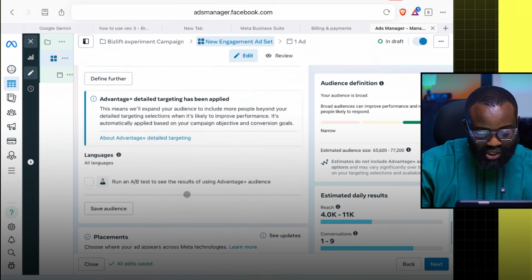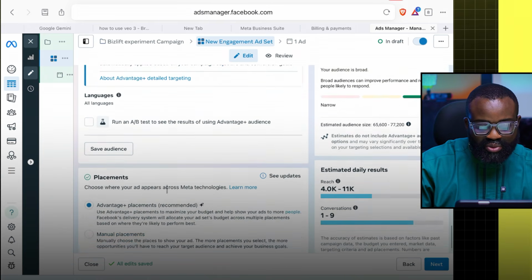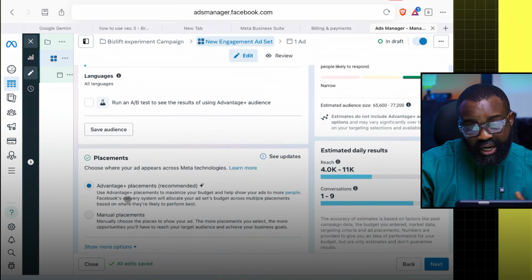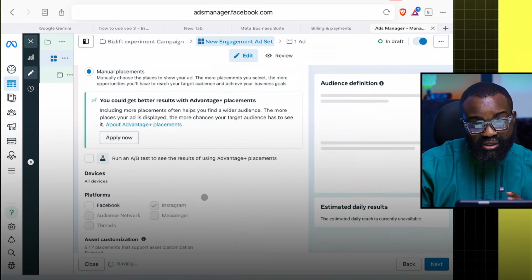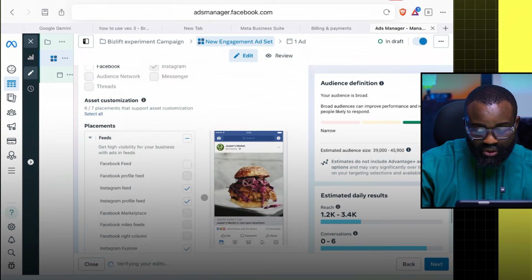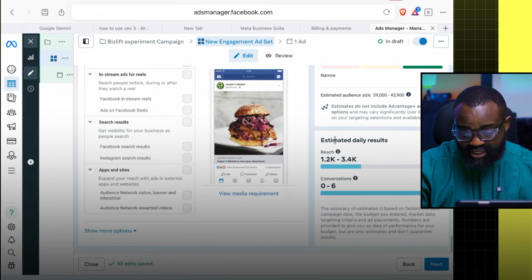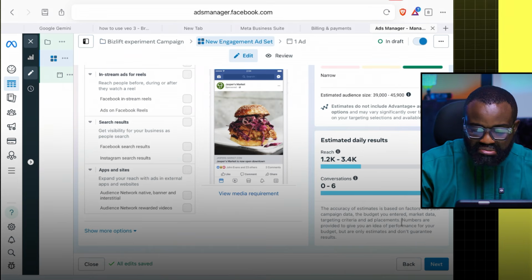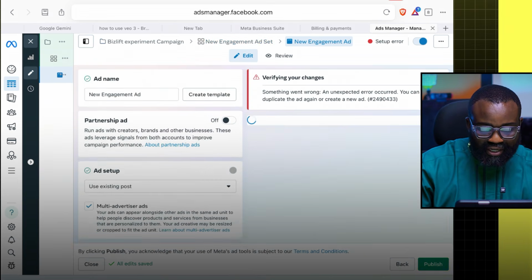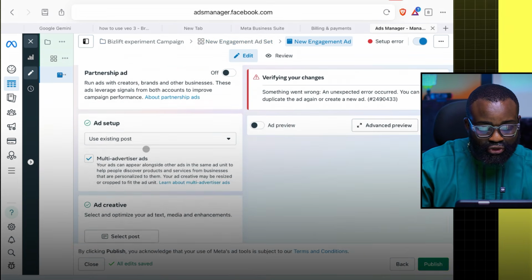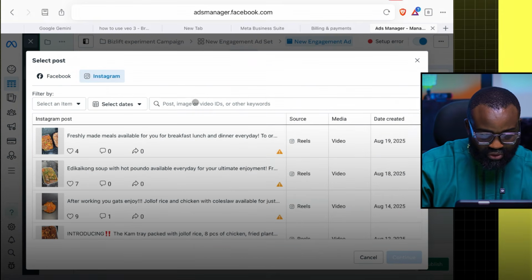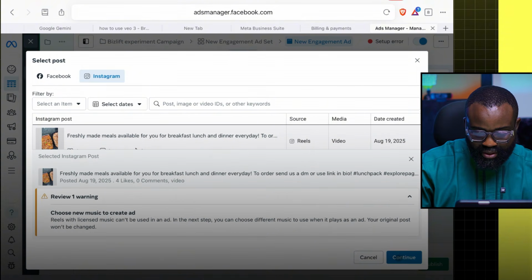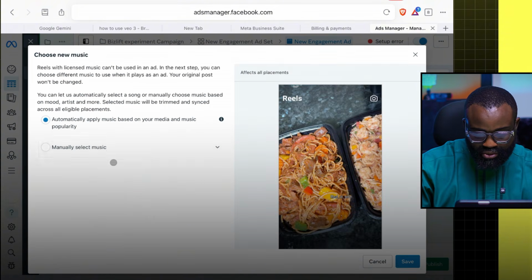I've done that, and then I'm going to come to the placement. Because of the kind of ad we're doing, I most likely will use a placement of just Instagram alone, okay? So Instagram alone has been set. You can see our estimated daily results, 0 to 6 conversions. Let's leave it. The final thing I'm going to do here is choose a post that is already on their page. We're just trying to promote one of their meals. So I'll most likely use their most recent post. I'm going to just continue now.